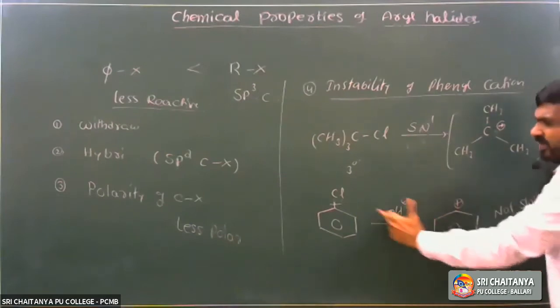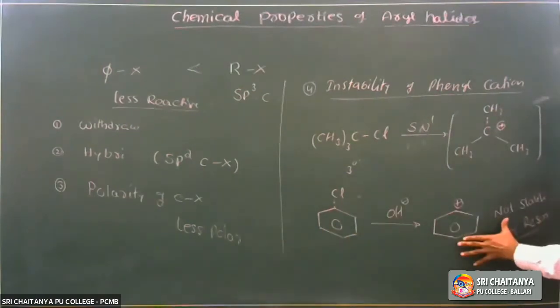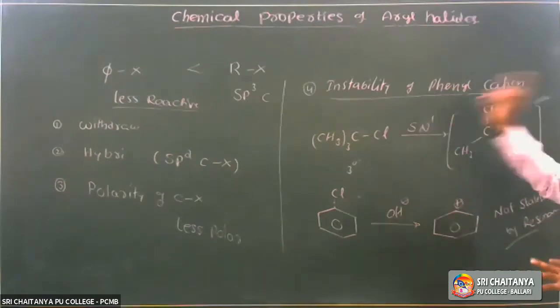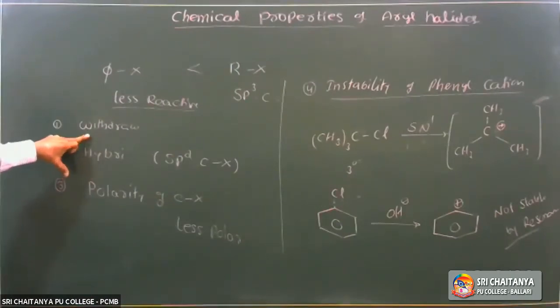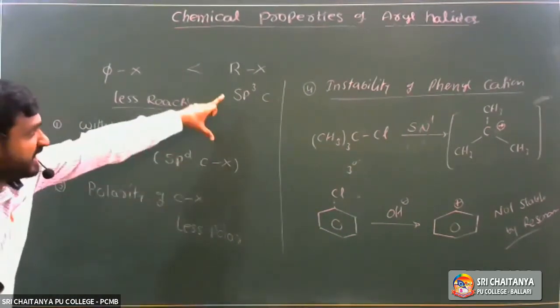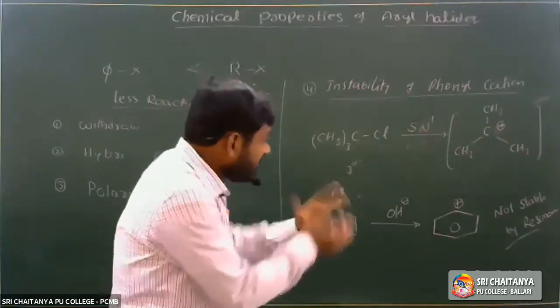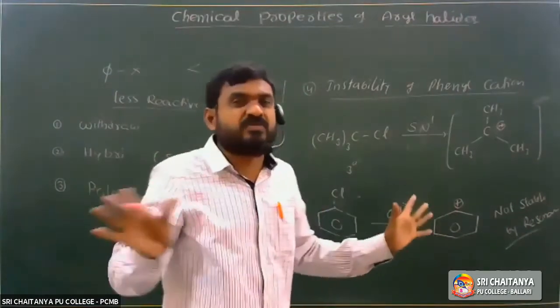In the case of haloarenes, it undergoes self-ionization, and if a phenyl cation is formed, it is not stabilized by resonance. Hence the SN1 mechanism is ruled out. So, the electron withdrawing nature of the benzene nucleus, sp2 hybridization, and the less polar C-X bond compared to alkyl halides are the earlier reasons; here the carbocation is stable in alkyl halides.